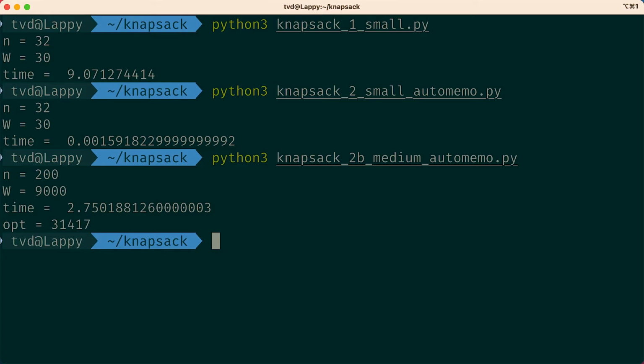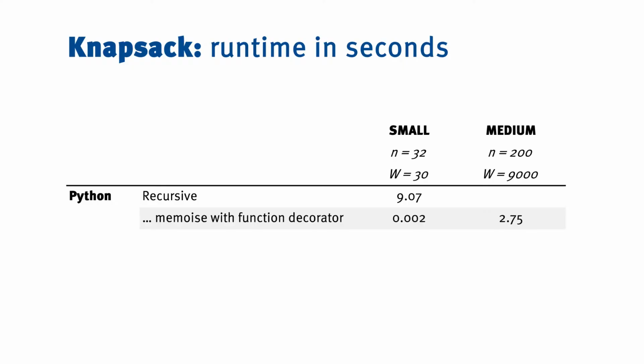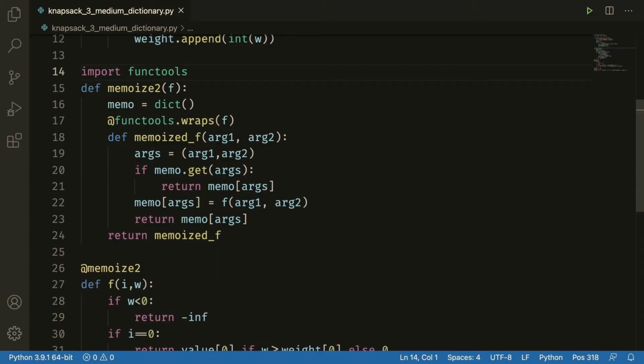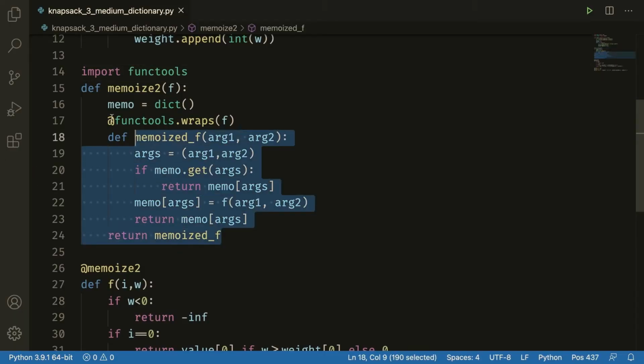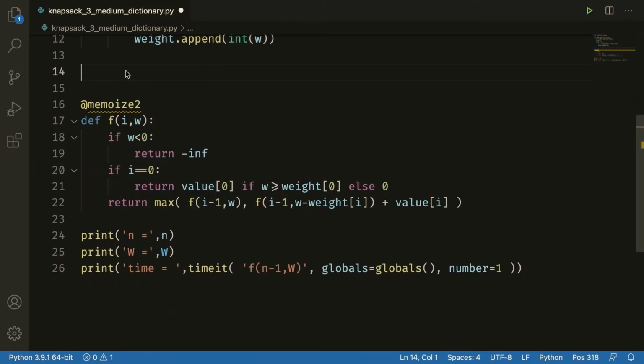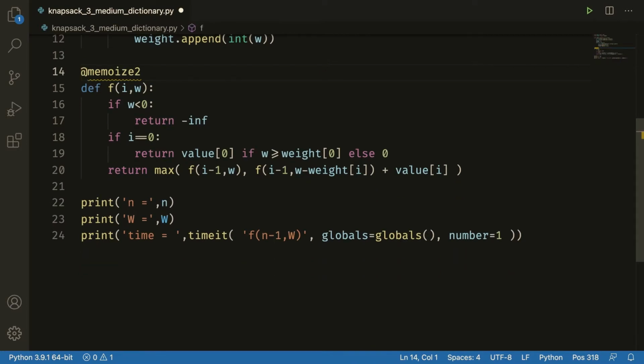Let's actually start putting these results in a table. Here it is. A small and a medium instance with a recursive implementation and the one where we use the decorator to memoise the recursion. As the next step, let's throw this decorator out and do it by hand. This is partly to show you what it looks like in a language that doesn't do decorators like this, but also because we were memoizing the calls with -w. We don't need to do that, since those are actually quicker to evaluate than to look up, and the dictionary will stay a little smaller.